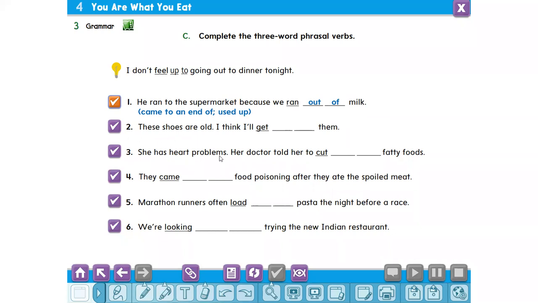Two. Ahmed Oda. These shoes are old. I think I'll get rid of them. Get rid of means throw away something that is unwanted. Three. She has heart problems. Her doctor told her to cut fatty foods. Cut what?